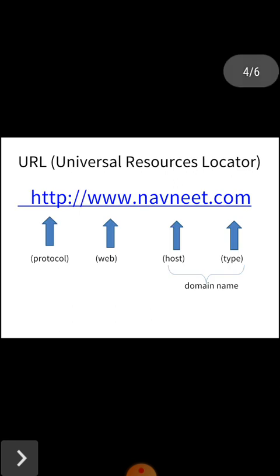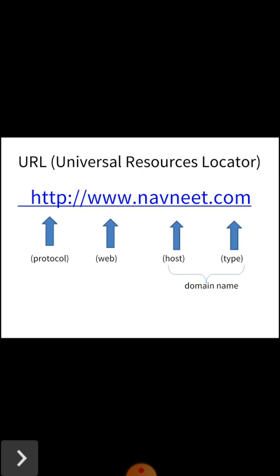Next, URL, Universal Resource Locator. Here, one URL is given to you. In this URL, you can see 4 parts. The first part is HTTP, the second part is www, third part is Navneet, and fourth part is .com. The HTTP is called protocol, www is called web, Navneet is host here, and .com is type name here. Both host and type together are called domain name.